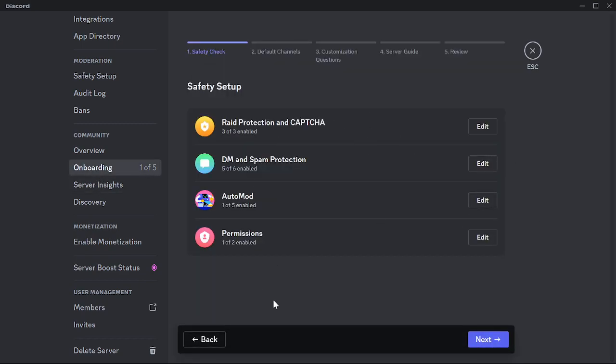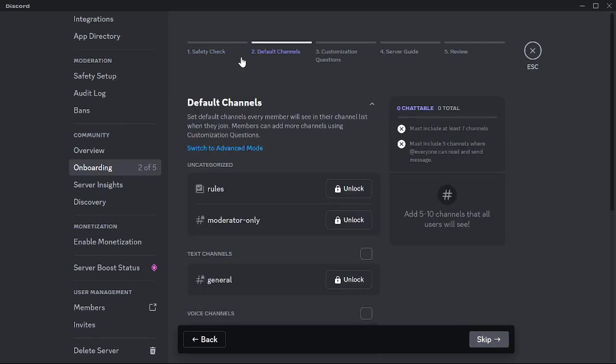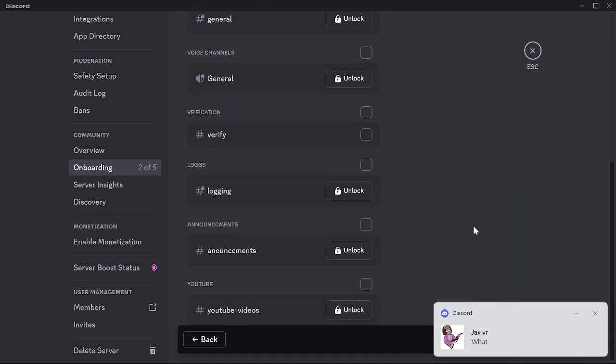Anyways, I'll go back to server settings and onboarding. You want all of these to be as normal. You can change them if you want, but press next, and you want to have the default channels.